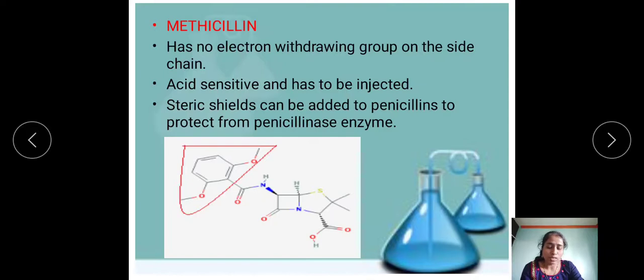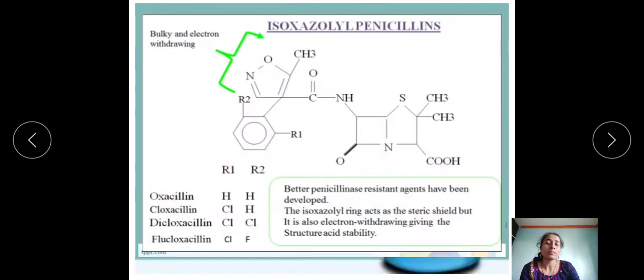And amongst methicillin, oxacillin and cloxacillin, oxacillin offers a good oral activity. Then oxacillin, cloxacillin, dicloxacillin and flucloxacillin come under the isoxazolyl penicillins. These are the better penicillinase resistant penicillins.